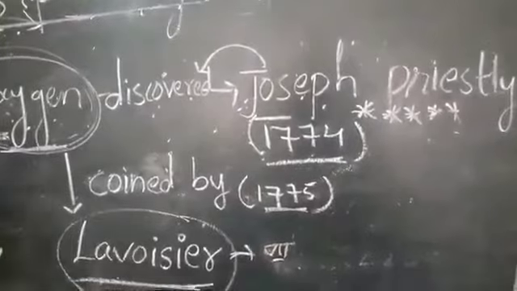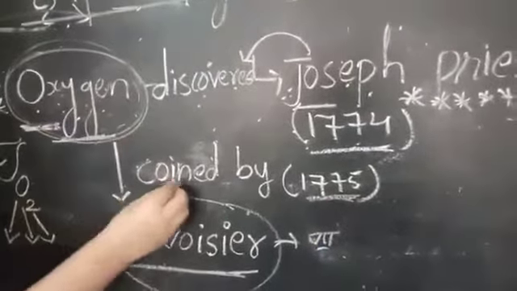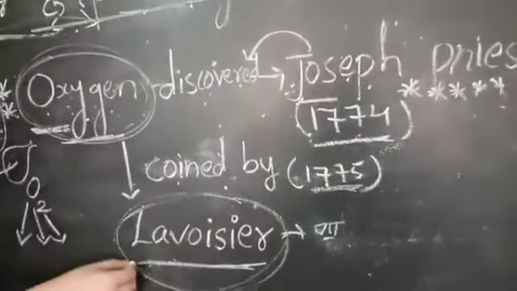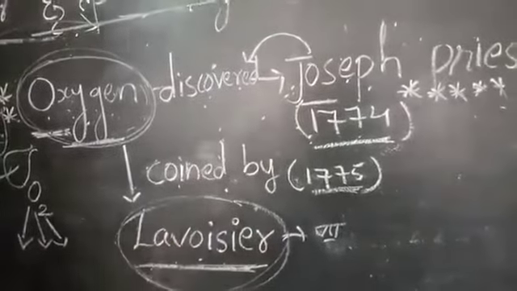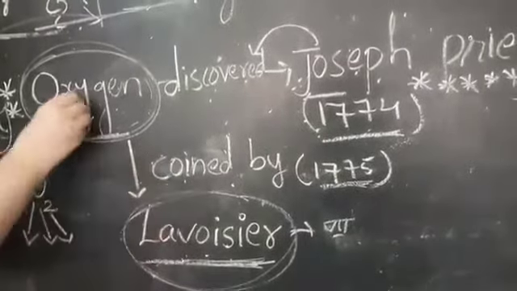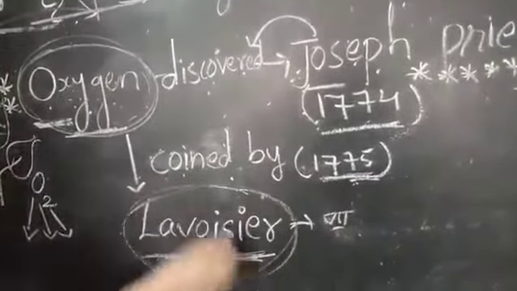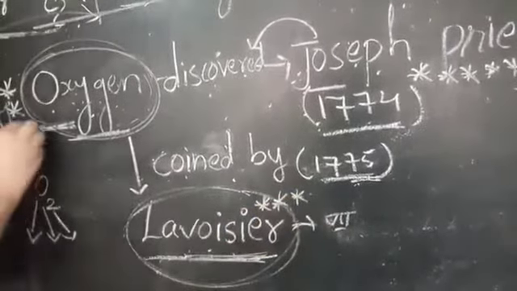After 1 year, in 1775, this oxygen name was coined by Lavoisier. I hope you remember this Antoine Lavoisier name, right? We already studied about Lavoisier in the 7th class. This same Lavoisier coined the name of oxygen in the year 1775. So these 2 points are very important for our 1 mark questions also. I hope you will understand this one.